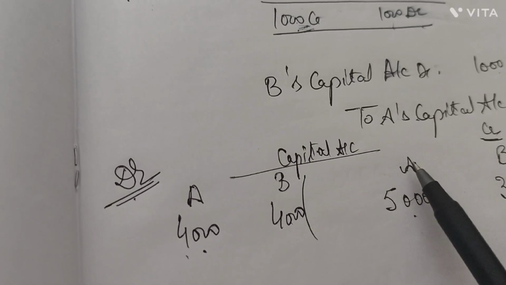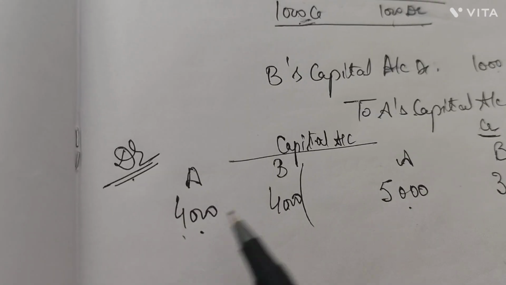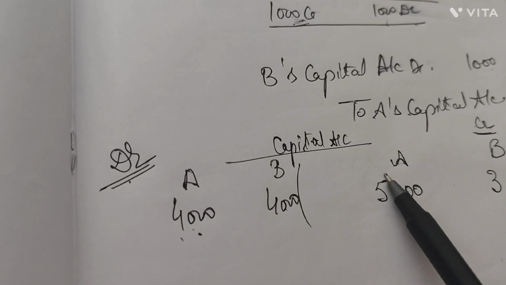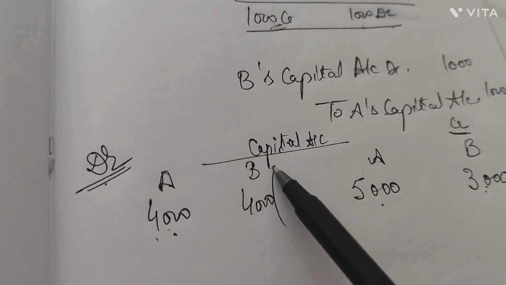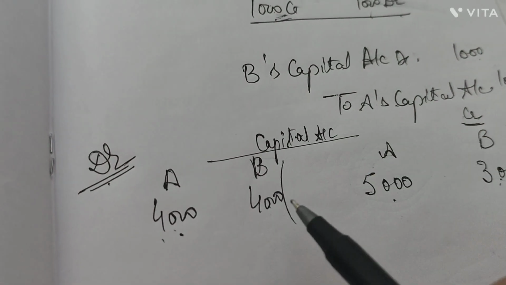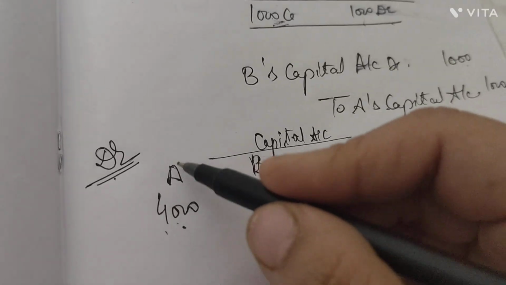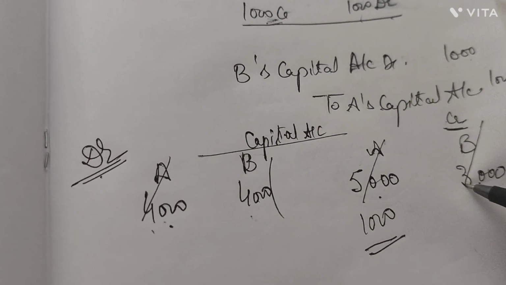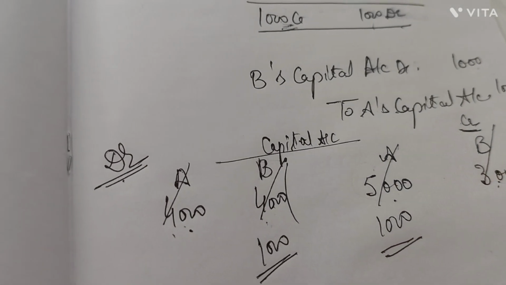Now see what happens. A is given a more credit of rupees 5,000 minus 4,000, so 1,000 is credited in A's capital account. Whereas B's credit balance is less and debit balance is more, so B is given a more debit of rupees 1,000. So the net effect is that A should be given a 1,000 credit and B should be given a 1,000 debit.